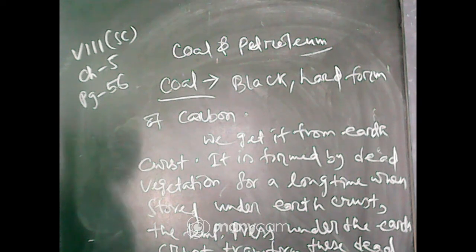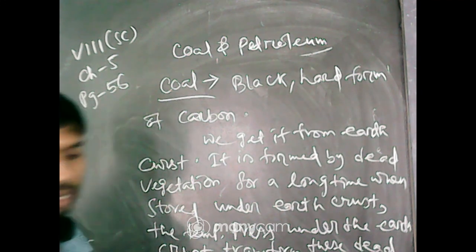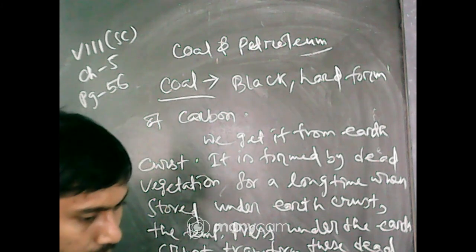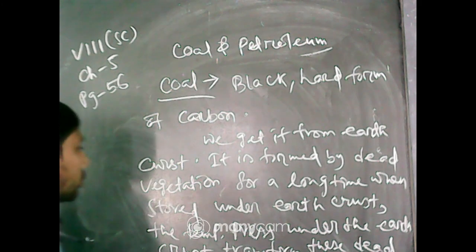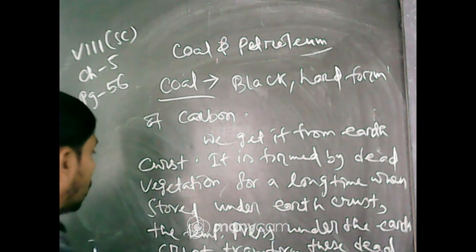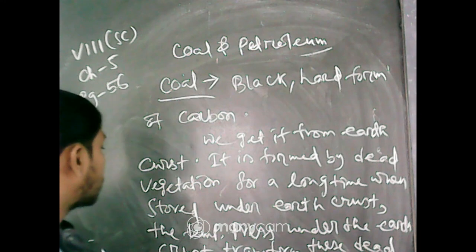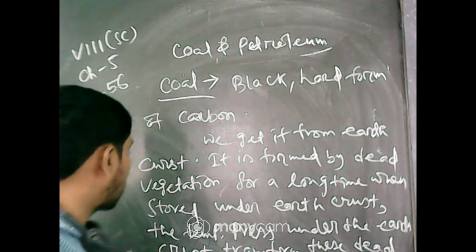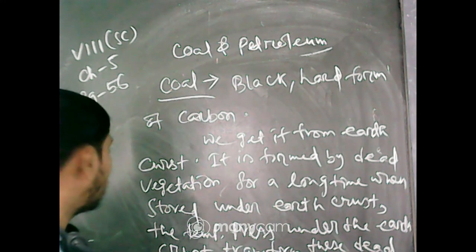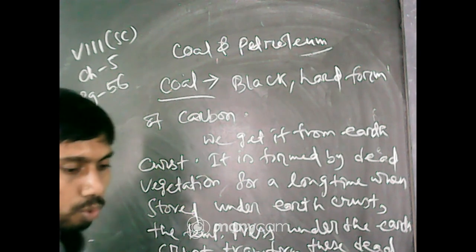The temperature and pressure under the earth crust transform these dead vegetation into coal.